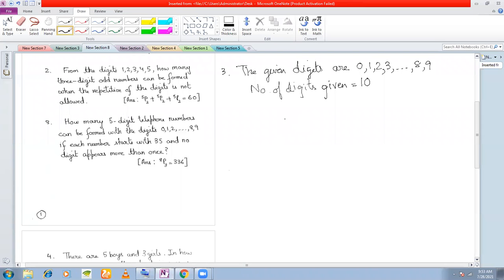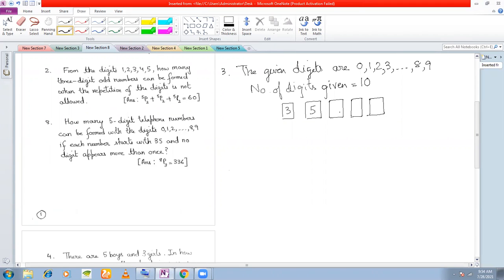You have to form 5-digit telephone numbers such that they start with 3, 5. So because the telephone numbers will start with 3 and 5, you fix 3 and 5 in these places, the first and the second place. You fix 3 and 5 in these two places.